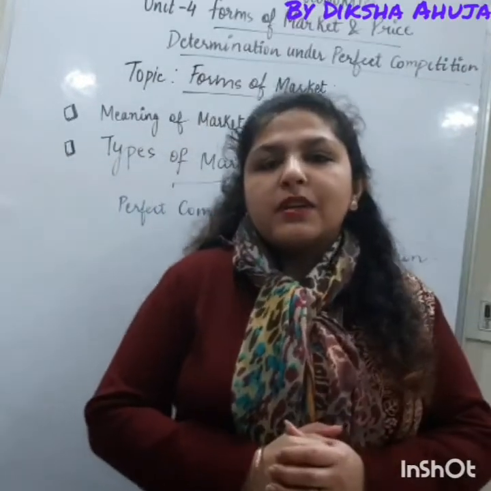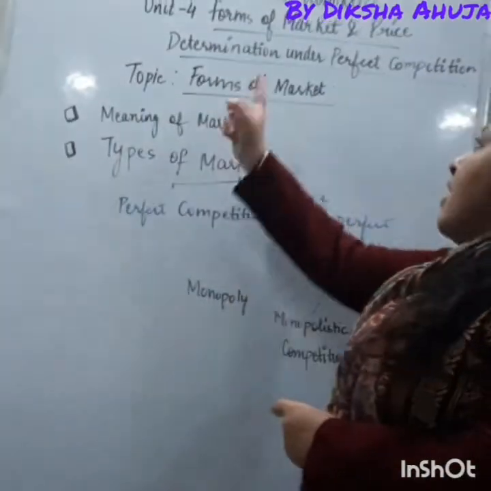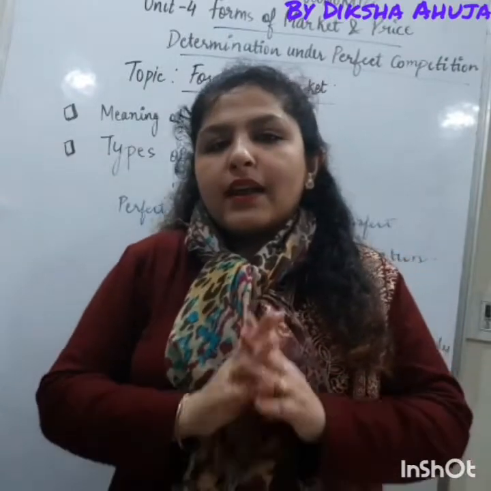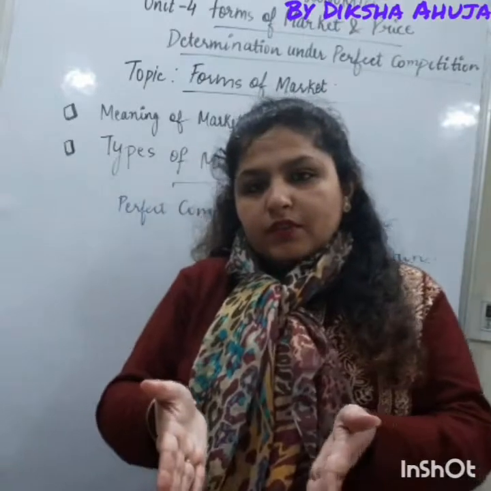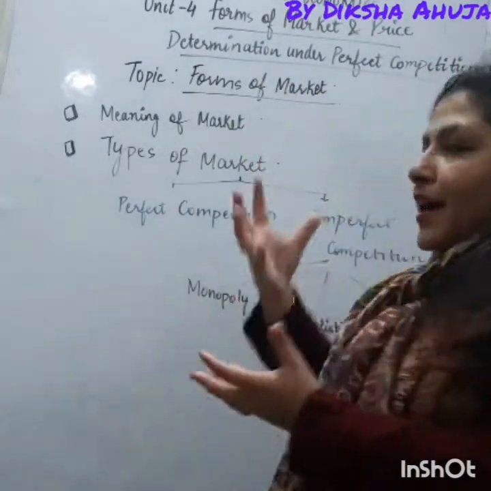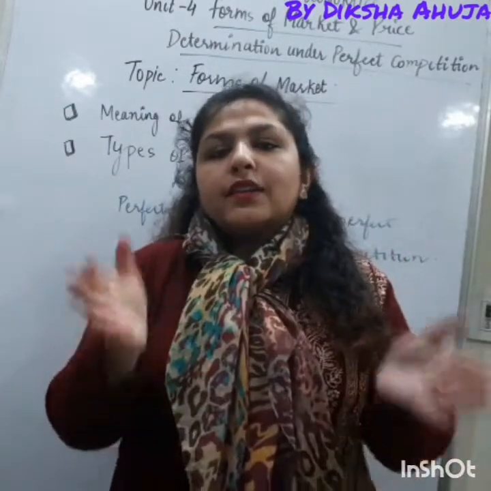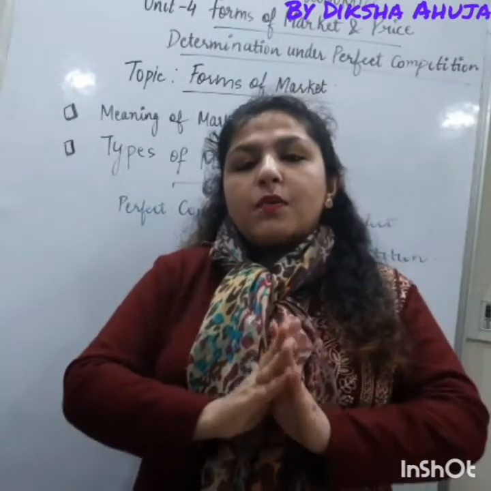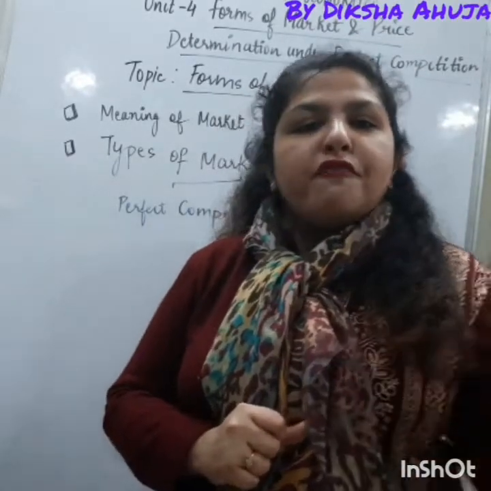In this video I will be covering Unit 4 of Microeconomics, that is forms of market and price determination under perfect competition. You should know that this unit comprises 10 marks and two chapters. Forms of market is one chapter and the other chapter is price determination under perfect competition. We know that demand and supply together determine the price for perfect competition. So in this video I will be covering the first chapter of this unit, that is forms of market.